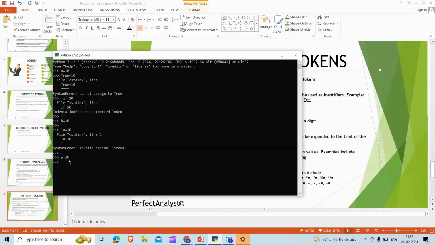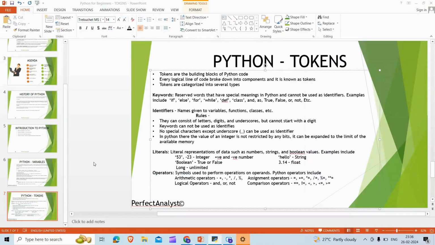So here we have assigned 20. This is an integer. An integer can also be negative. So a equal to minus 30 or b equal to minus 30. So this can be negative also. That's why it's mentioned that an integer can be a positive or negative number.